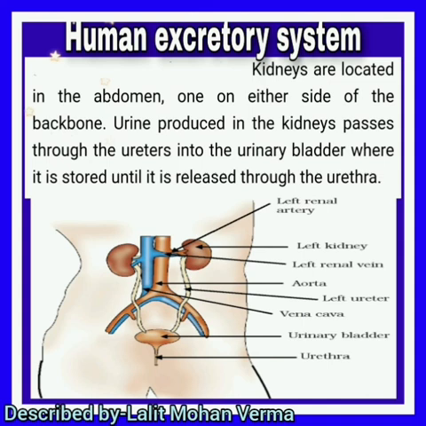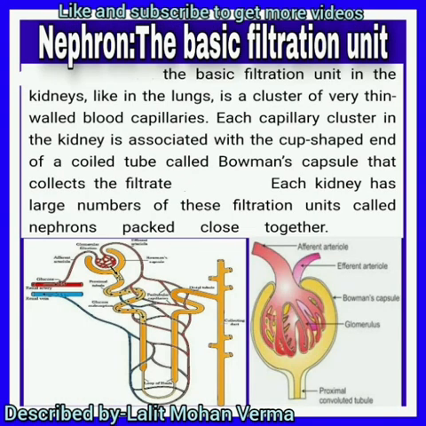This is the diagram given in your NCERT book, and you have to draw the same in your notebook. You can see the two kidneys, left renal artery, left renal vein, aorta, ureters, vena cava, etc. Now the nephron, which is the basic filtration unit in the kidneys, like in the lungs. What is it in the lungs? Alveoli.